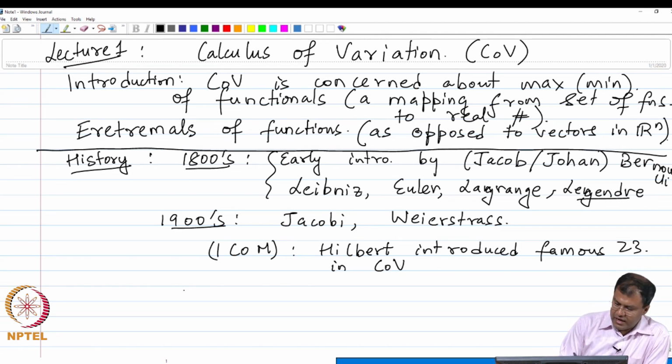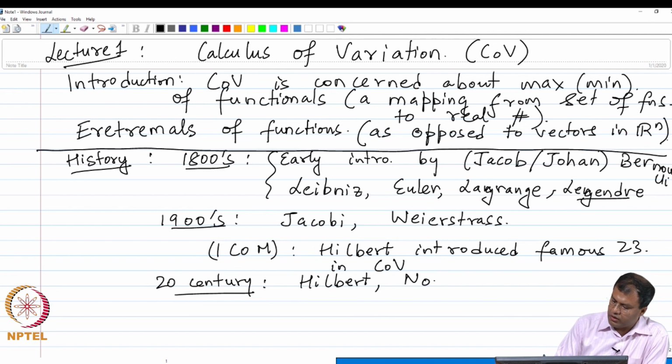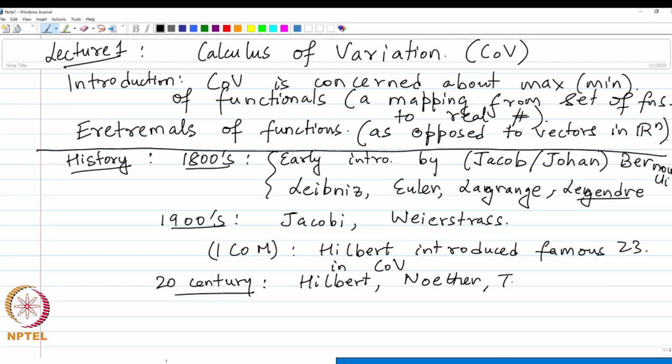And finally, in the 20th century, the contribution came from the likes of Hilbert and Noether. We are going to introduce a very vital result by Noether, as well as Tonelli, Lebesgue and finally Hadamard.